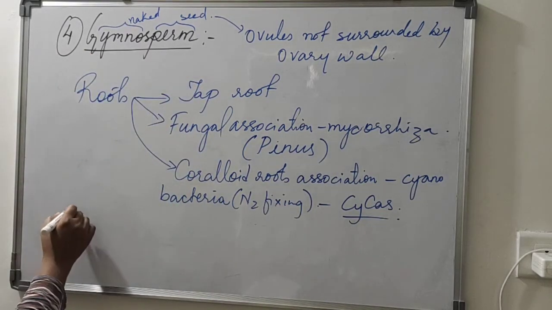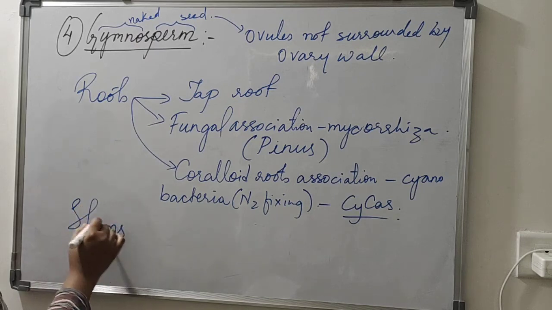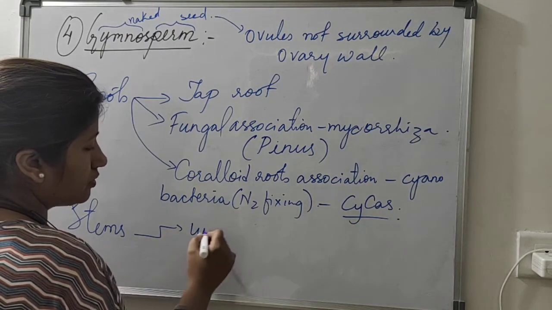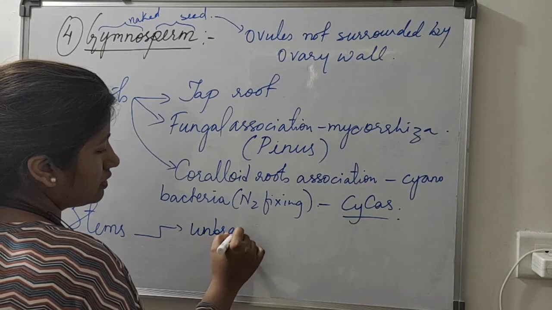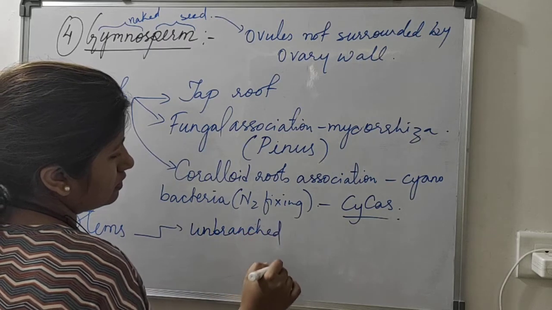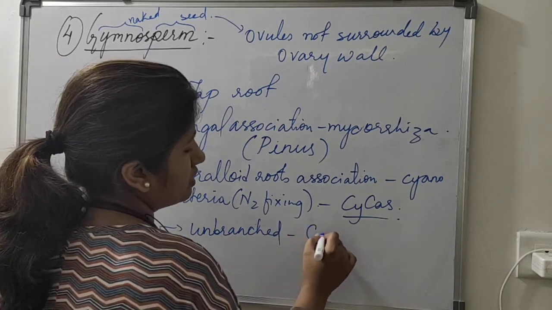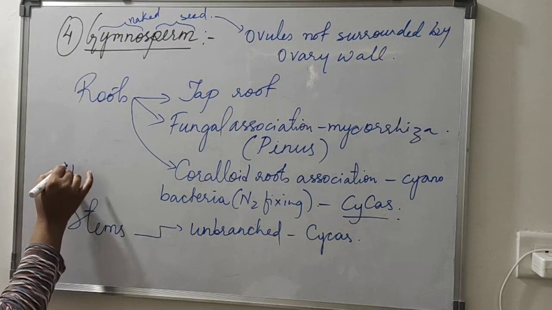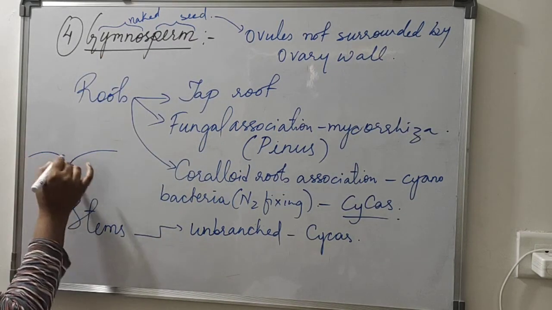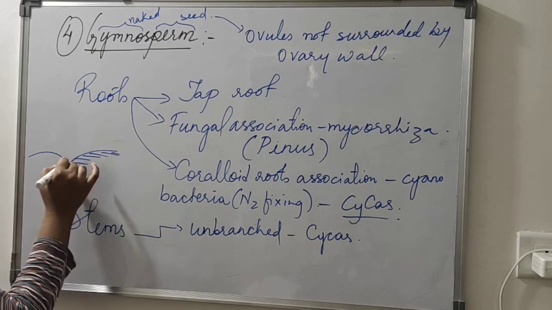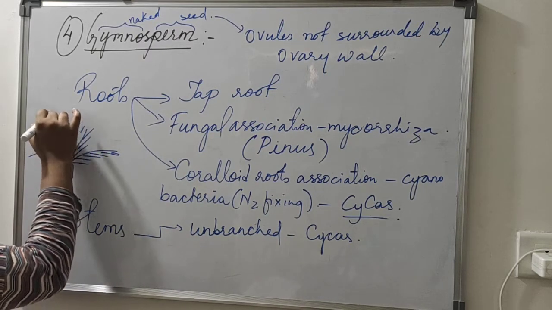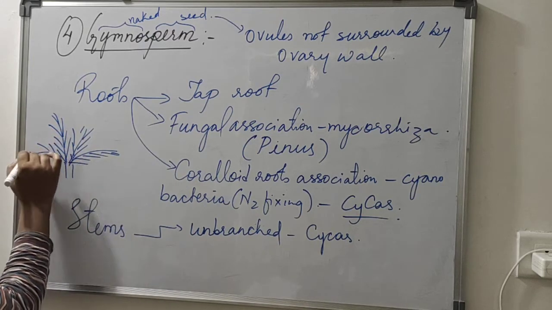Now, how are their stems? Stems are unbranched, as I have just told you about the Cycas. They don't have a branched stem. Here is the stem, and from the stem directly the leaves grow. Pointy leaves in Cycas.